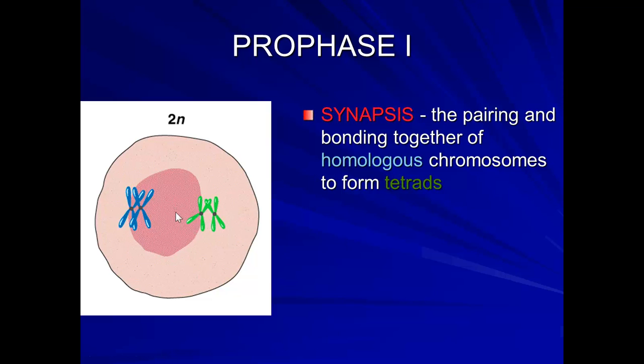We referenced tetrads before. A tetrad is formed after synapsis happens, and synapsis is the pairing and bonding of homologous chromosomes to form tetrads. So you take basically this chromosome right here and the one next to it, and those form together, and that forms a tetrad. These things connected together and these connected together will give you 2 tetrads.